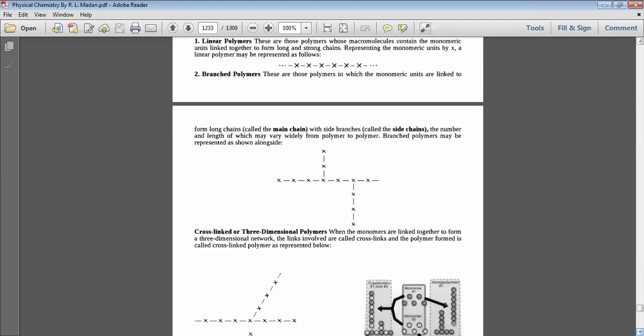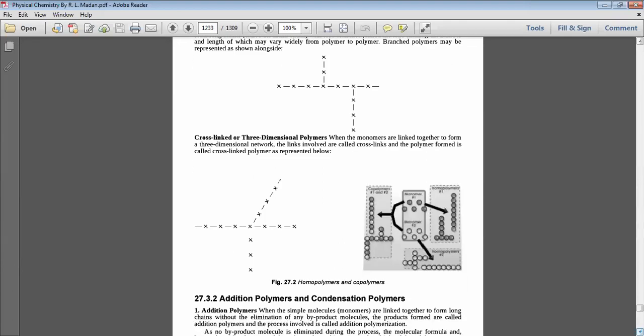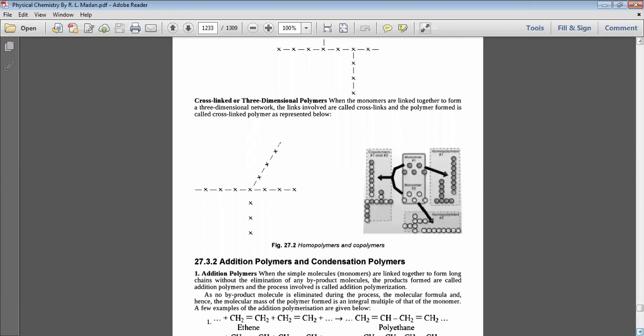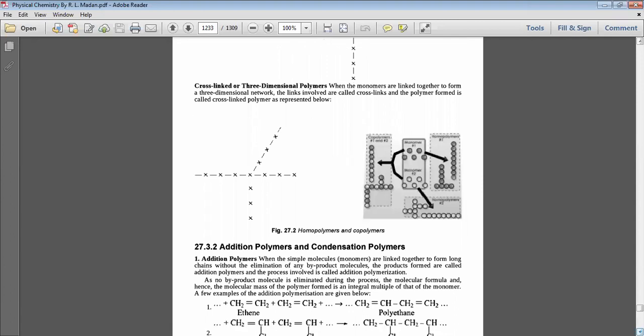Cross-linked or three-dimensional polymers. This is very important. When the monomers are linked together to form a three-dimensional network, the links involved are called cross-links, and the polymer formed is called a cross-linked polymer, represented as in the given diagram. Here in this figure, homopolymers and copolymers.